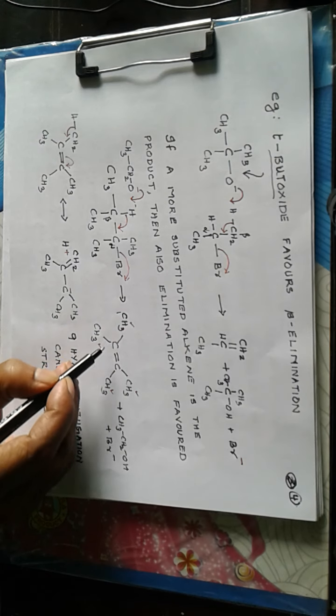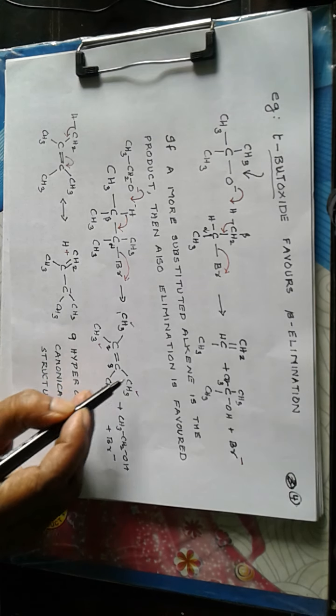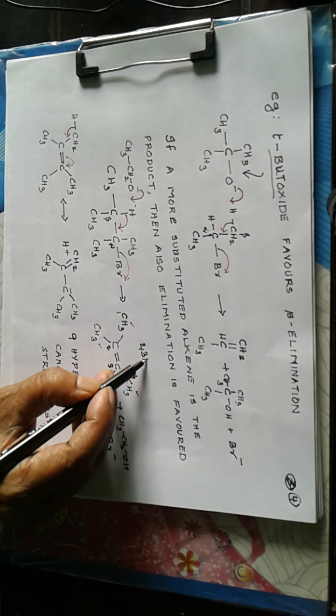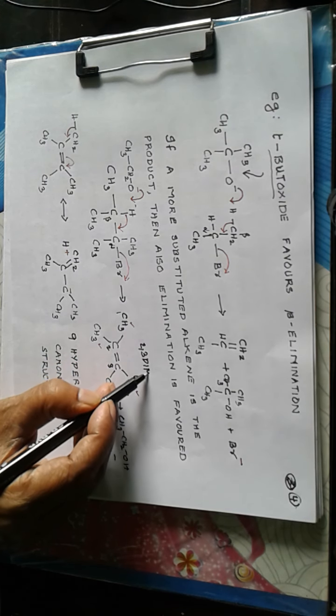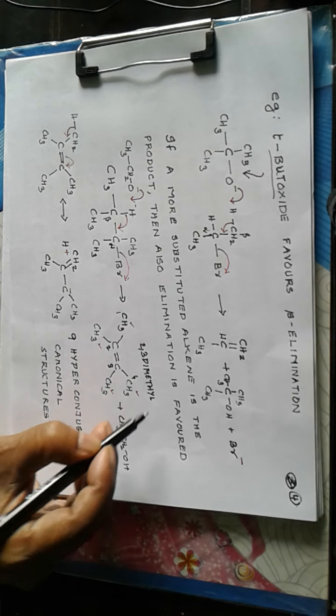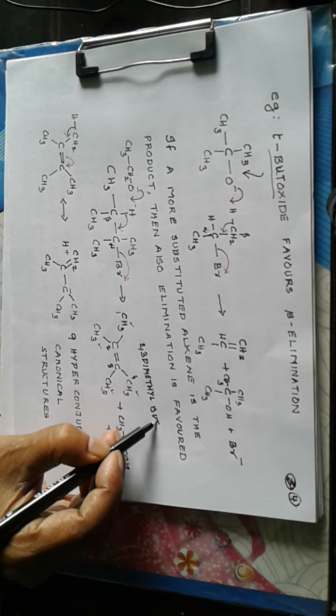We can number it 1, 2, 3, 4. So 2,3-dimethylbut-2-ene.